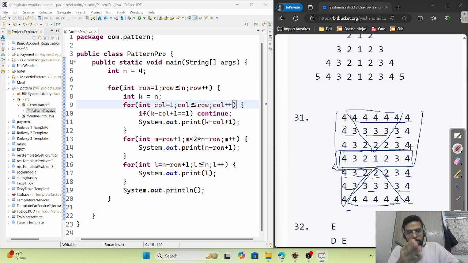So I hope you enjoyed the video. Here we have ended the pattern programming, not payment, because I am doing a payment application using Spring Boot, so it's just in my head. So we have completed the pattern programming. And from now on we're going to start a new topic, the father of data structures and algorithms, that is recursion. The first video of recursion will not use any code or editor, because I want you to build the intuition.